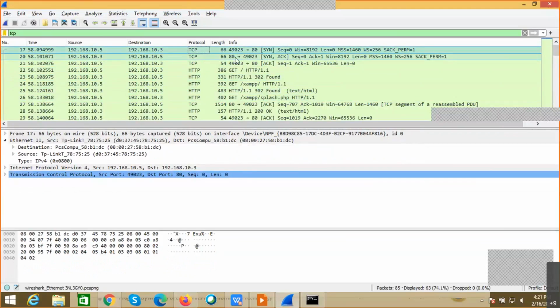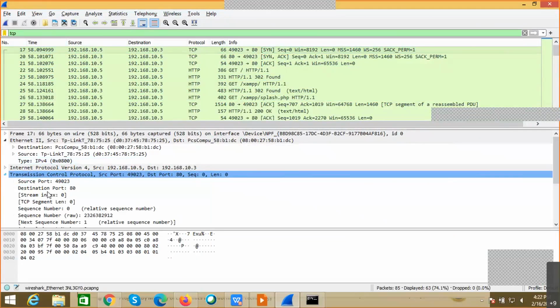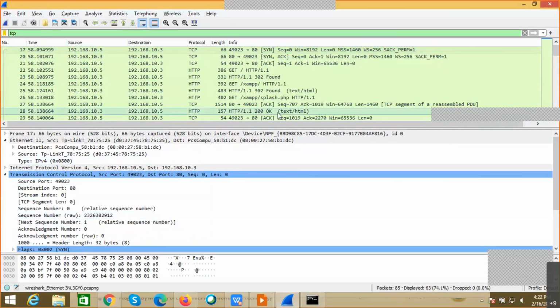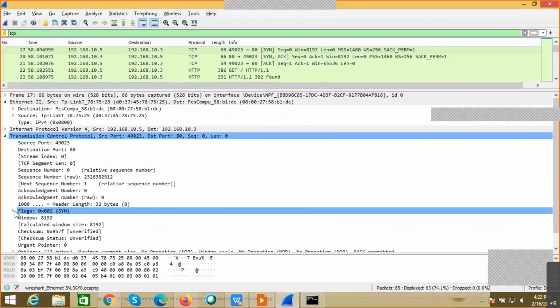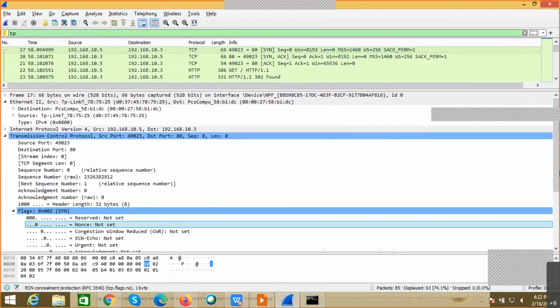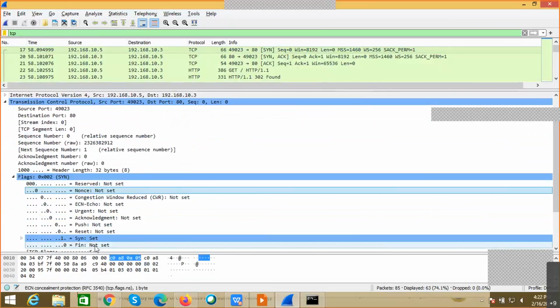Why? Because now let's say 10.5 wants to establish a communication with 10.3, which is running on port number 80. So this is the first packet that is being sent. So we can see the synchronization packet, and in the TCP header, we can see the flags which are used for this. In the flag section we can see SYN is set to 1. For easy understanding, you can see the sequence number is 0. So this is the first packet in the communication.